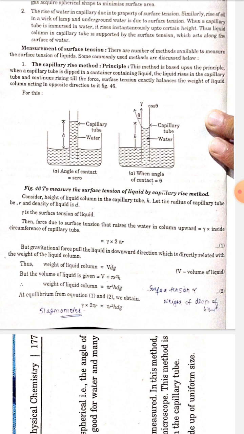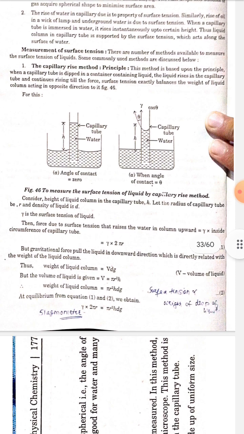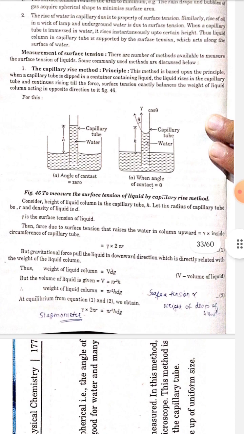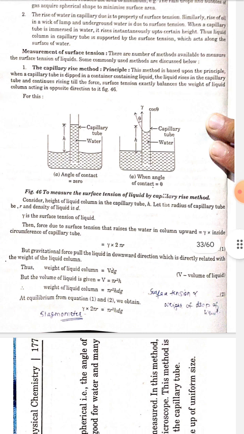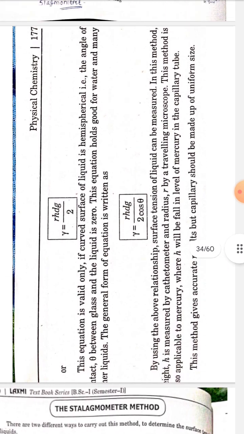But the gravitational force pulls the liquid in the downward direction, which is directly related to the weight of the liquid column. Thus, the weight of the liquid column is equal to V d g, where V is the volume of the liquid. But the volume of the liquid is V equal to pi r squared h. Weight of the liquid column is equal to pi r squared h d g. At equilibrium, from equations 1 and 2 we obtain gamma multiplied by 2 pi r is equal to pi r squared h d g, or gamma is equal to r h d g by 2.